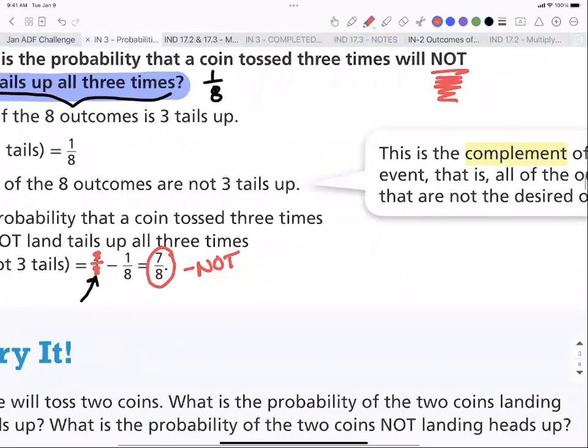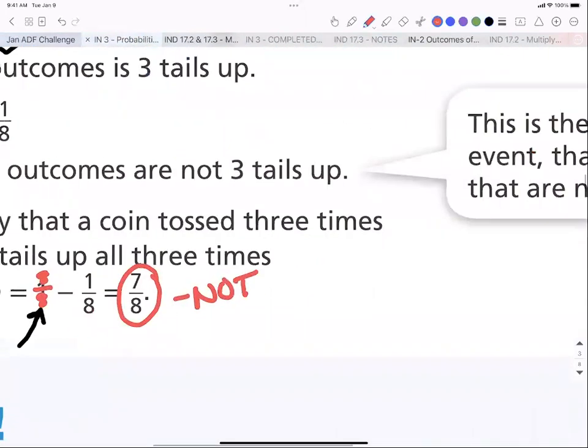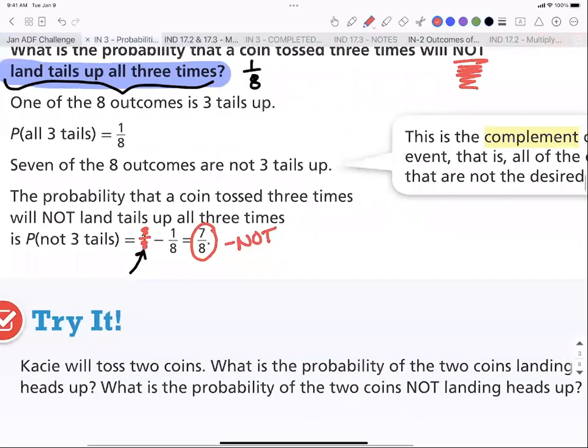There was something else. If you found your complement and the denominator is a 12, how could you rewrite your 1 to make it easy? 12 over 12. If your complement has a denominator of 6, how could you write your 1? 6 over 6. So now you guys kind of got what I'm talking about. You can rewrite the number 1 as whatever fraction you need to make it easier to subtract. Okay, so let's try it.